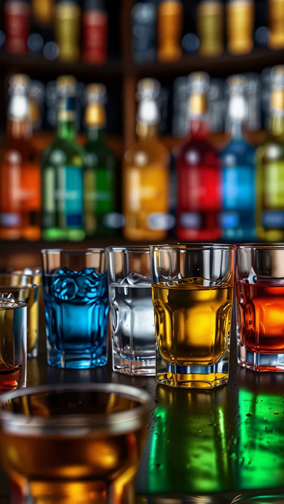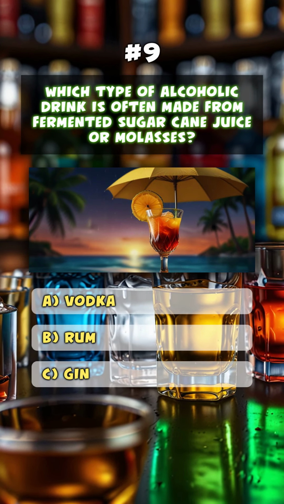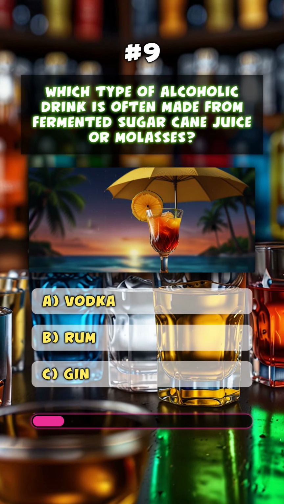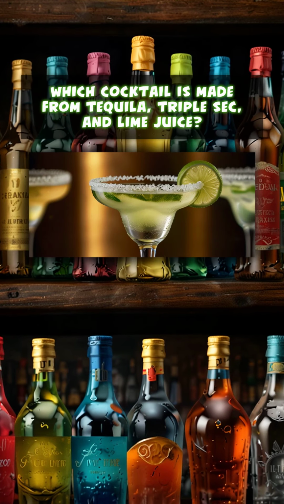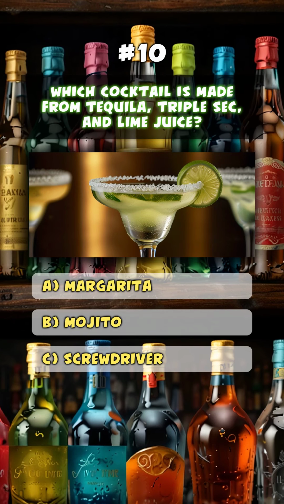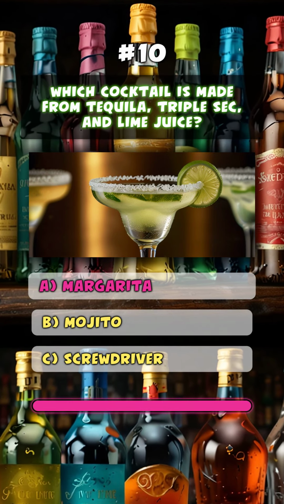B. Martini. Which type of alcoholic drink is often made from fermented sugarcane juice or molasses? B. Rum. Which cocktail is made from tequila, triple sec, and lime juice? A. Margarita.